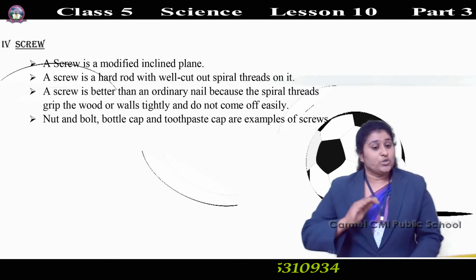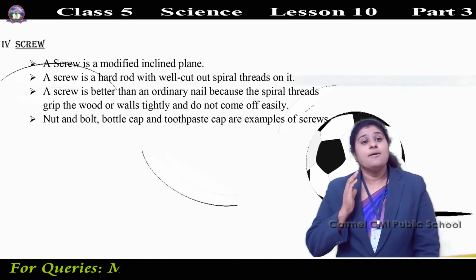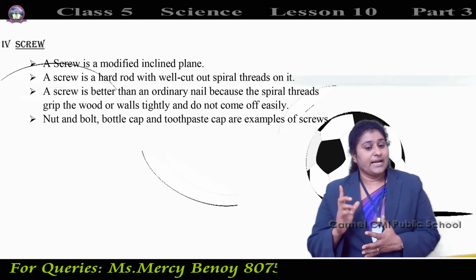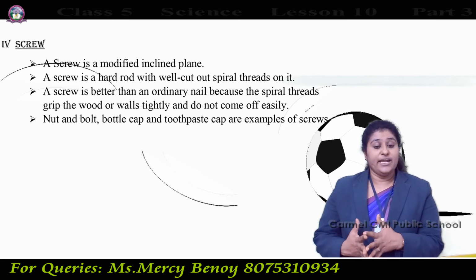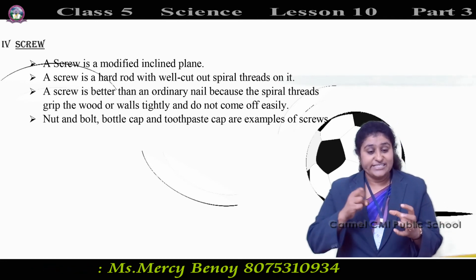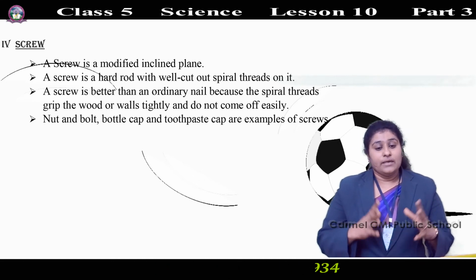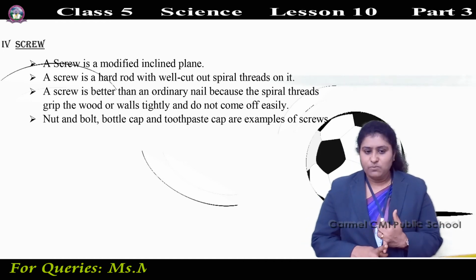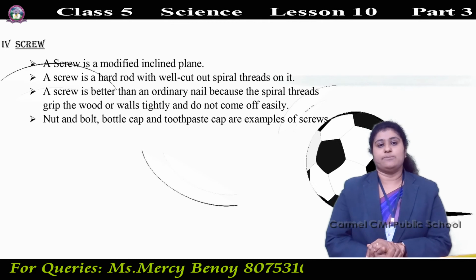So what is a screw? A screw is a modified inclined plane. A screw is a hard rod with well cut out spiral threads on it. A screw is better than an ordinary nail because the spiral threads grip, that is, hold tightly, and do not come off easily. Examples of screws are a nut and bolt, a bottle cap, and a toothpaste cap.